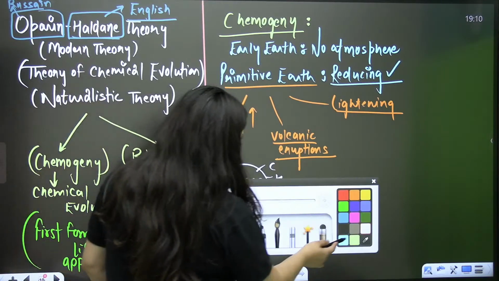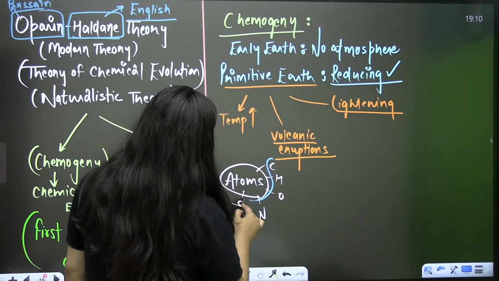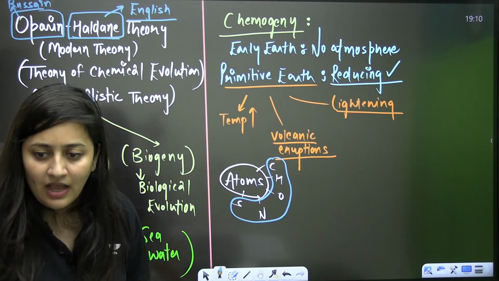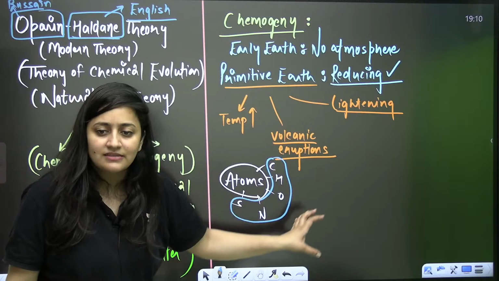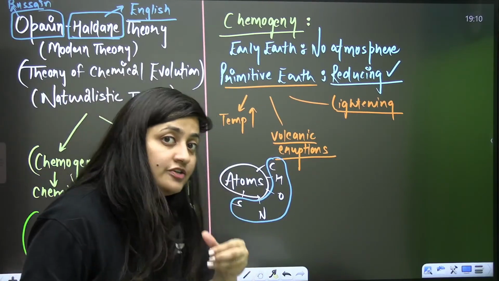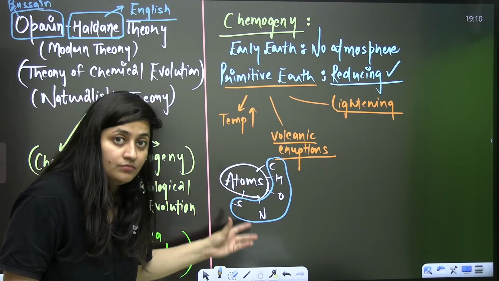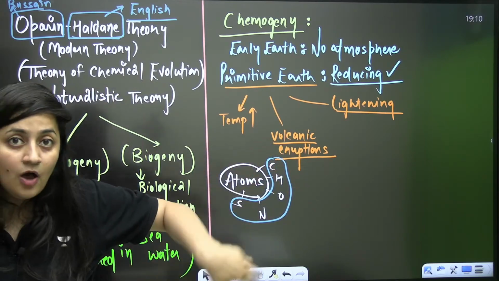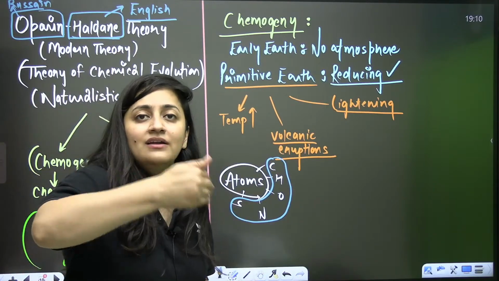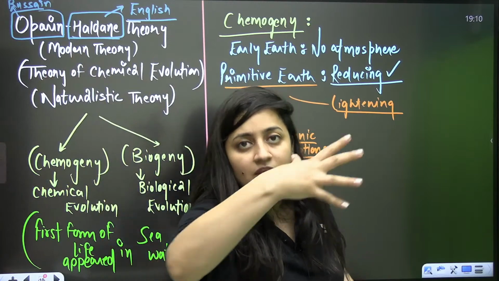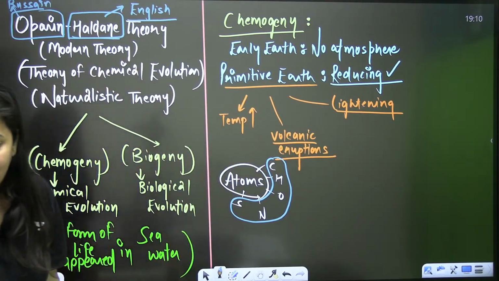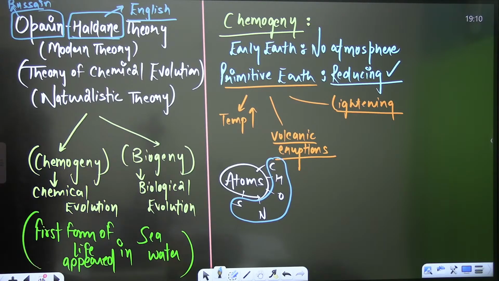And all these things are important for the formation of protoplasm as well, right, Vidisha? So initially we used to have free atoms that can form the protoplasm, but now we have to study how. So here in this theory, we discuss that initially only the chemical evolution was there, and that resulted in the biological evolution.